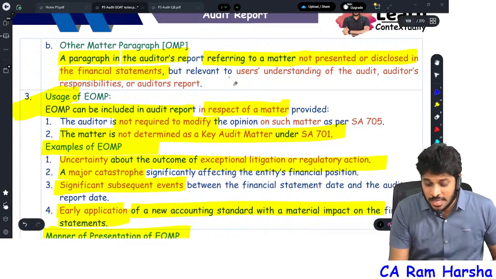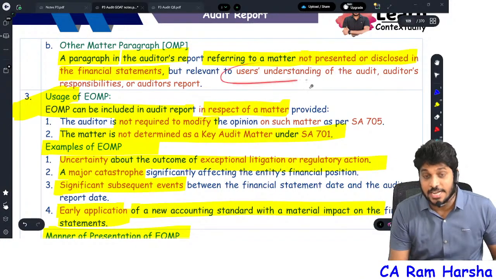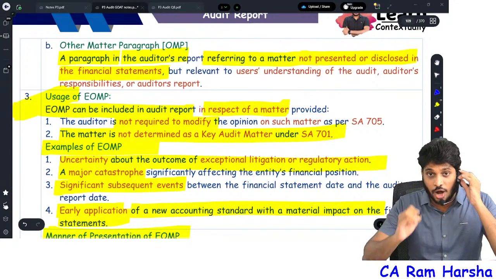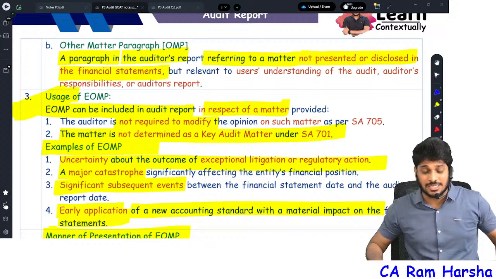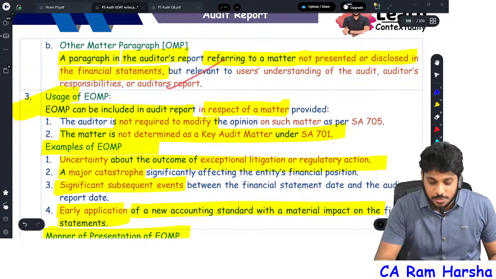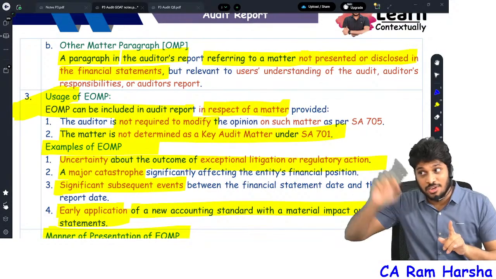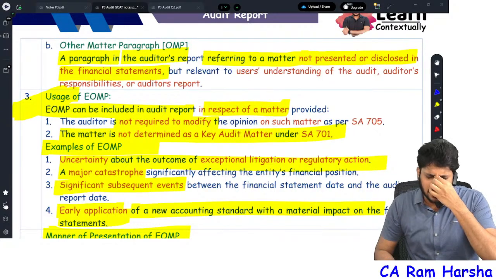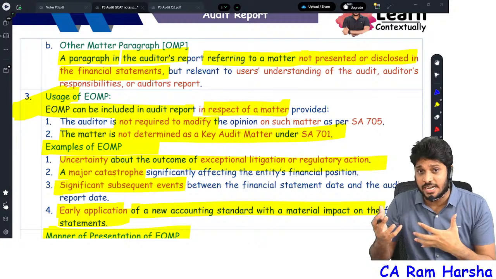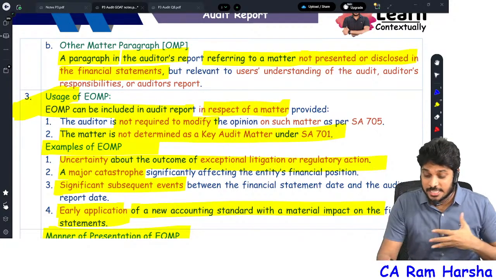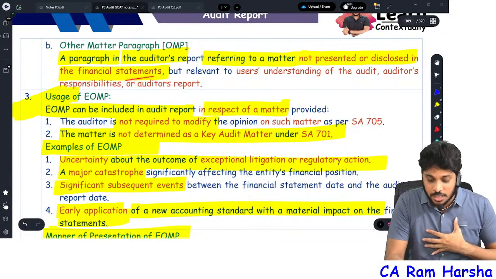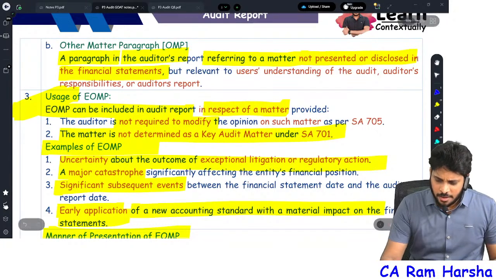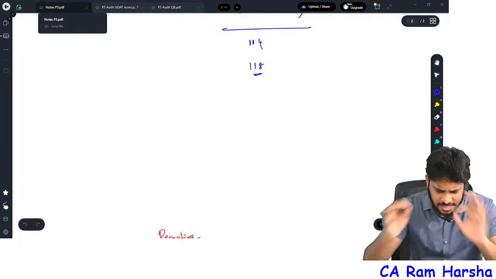What is that matter? That is something relevant to users' understanding of the audit, the auditor's responsibility, the auditor's report. If I want to make the users understand about the financial statements, which is fundamental to them for better understanding, that's emphasis. If I want to make the users understand about the audit, auditor's responsibility, auditor's report, then it is the other matter paragraph. Very simple. One of the finest examples I'll give you.